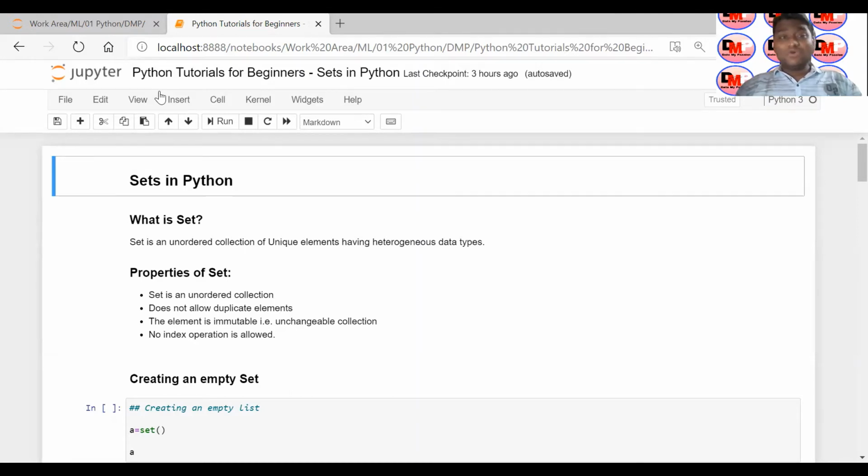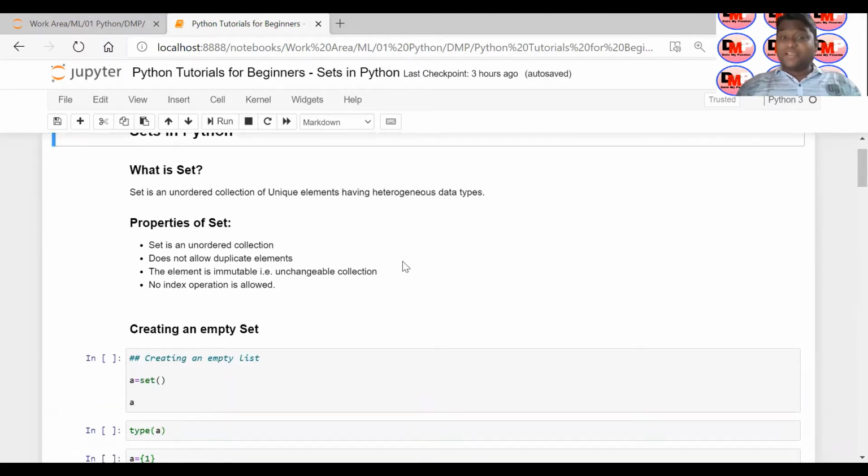So, a set is an unordered collection of unique elements having heterogeneous data types. It simply means that you can store numbers and strings, both kinds of data, in a set collection, which I am talking about in Python. So in Python you can have a set data type or collection in which you can have unique elements, which would be unordered because it will not preserve your order, and heterogeneous data types. That's what a set is. Let me repeat: a set is an unordered collection of unique elements having heterogeneous data types.